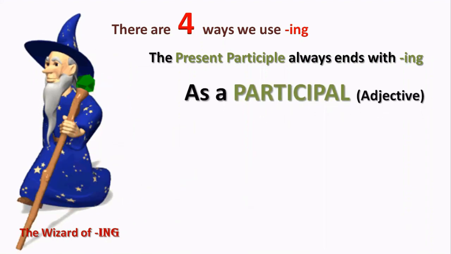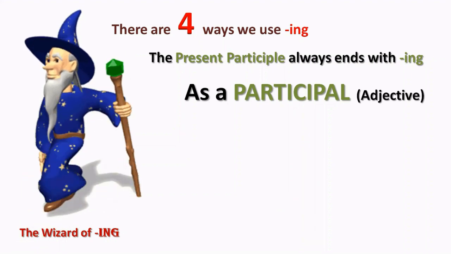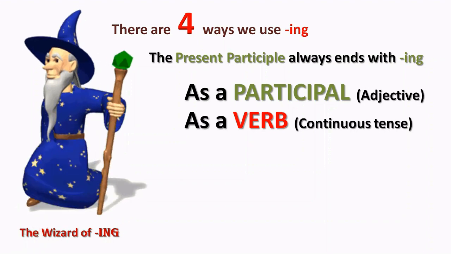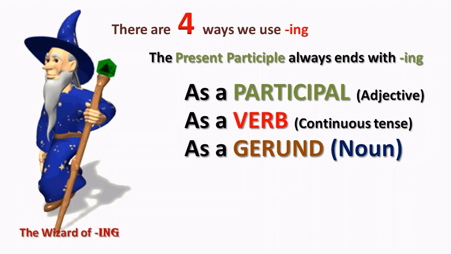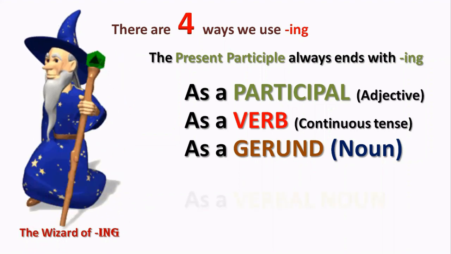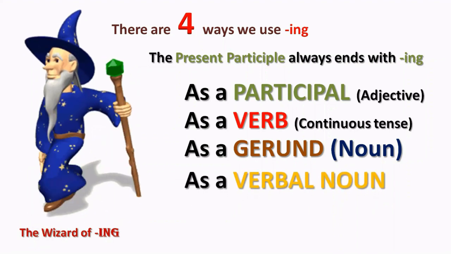So you can use it as a participle, which we just discussed, where we might typically use it as an adjective, but it appears also in the continuous tense verbs. And of course, it's what we use as the gerund, as the verb which is taking a noun form. And it's also the root of the verbal nouns that end in -ing.